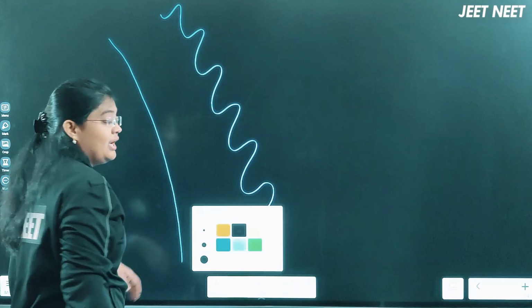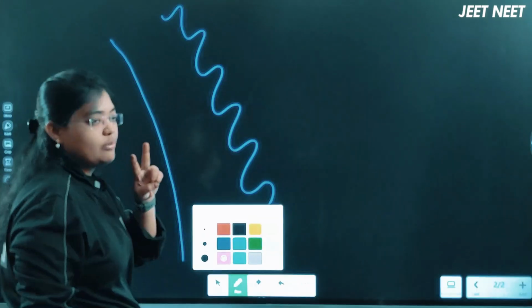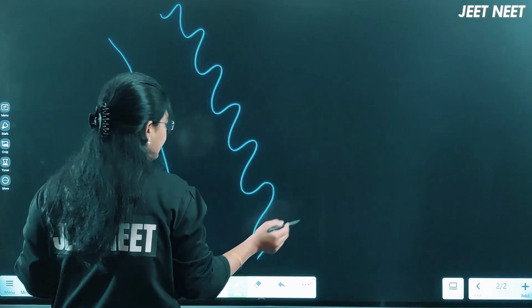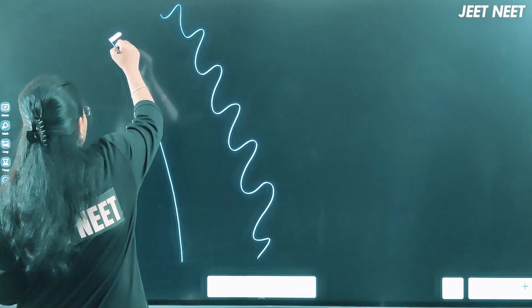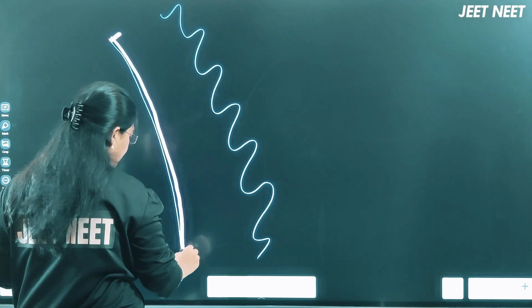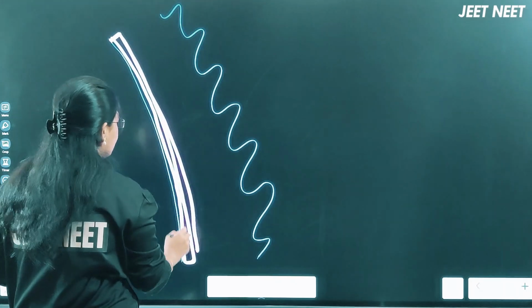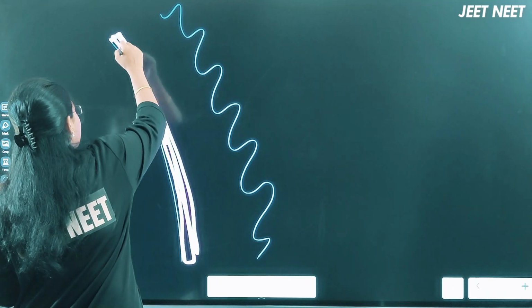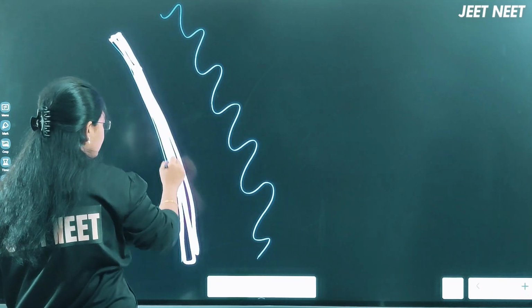Now this endometrium layer is also made up of two layers, right? Assume this is the outermost layer of the endometrium, this layer we are calling the stratum functionalis.